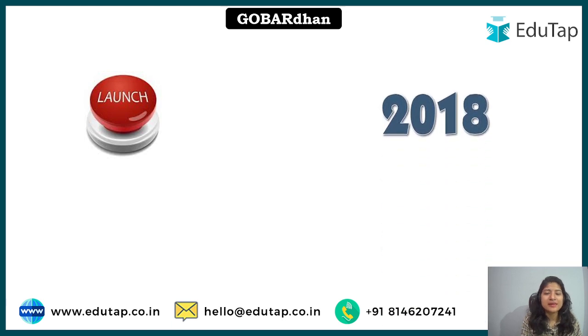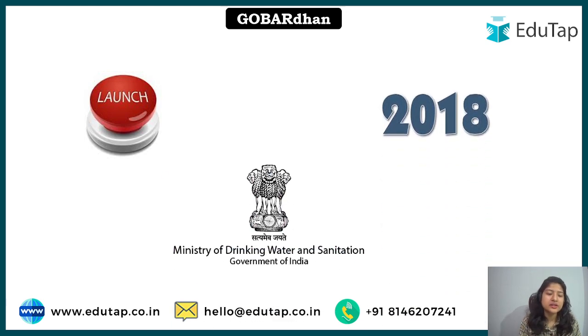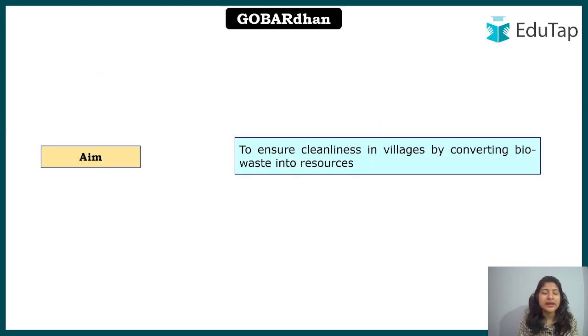The launch of the scheme is 2018, and it falls under the Ministry of Drinking Water and Sanitation. It might be confusing because of the kind of scheme and the objective it has, but it falls under the Ministry of Drinking Water and Sanitation only. All right, now let's come to the aim. So the aim of this scheme is to ensure cleanliness in villages by converting bio waste into resources.